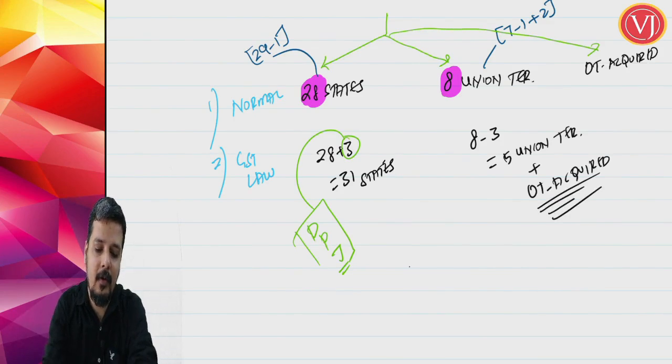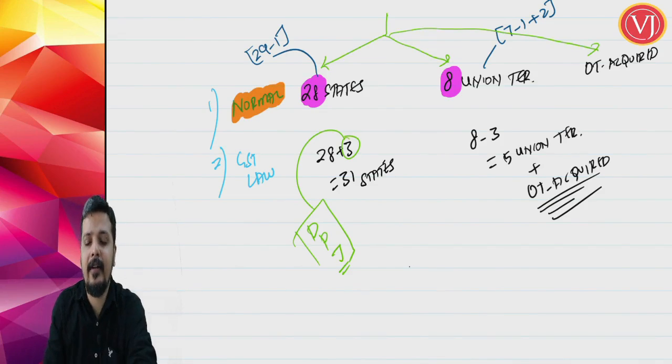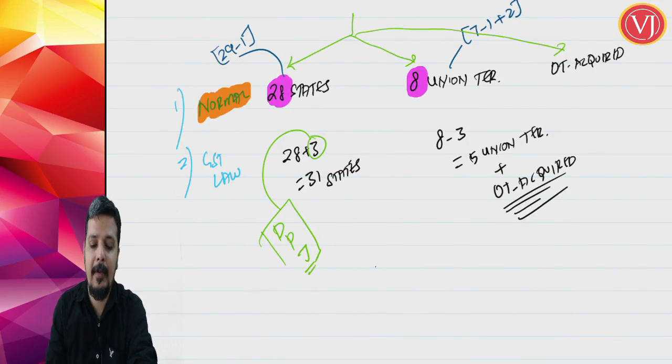So all you have to know is that normally the answer differs. Normally states are 28 states, union territories are 8 union territories, plus there may be other territories that may be acquired, that will be separate.